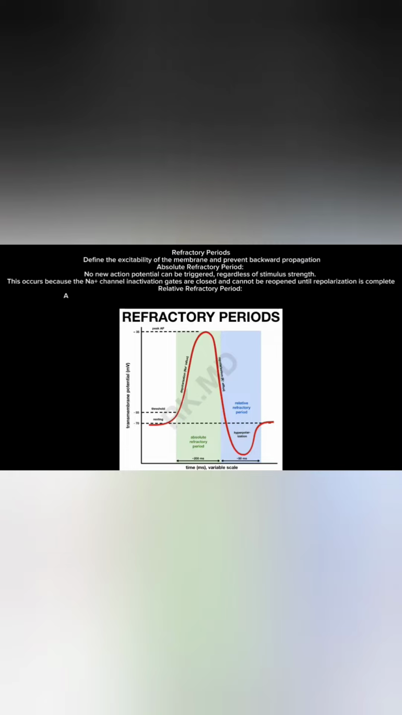Relative refractory period. A new action potential can be triggered, but a stronger than usual stimulus is required. This is because potassium channels are still open, hyperpolarizing the membrane and moving it further from the threshold.